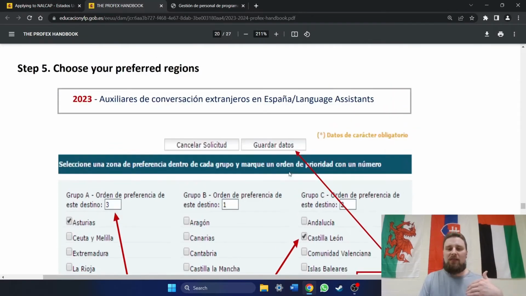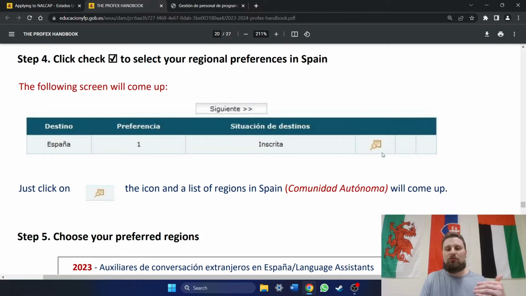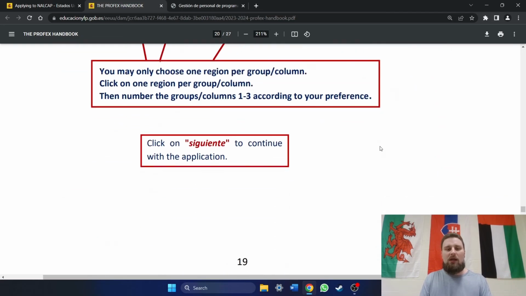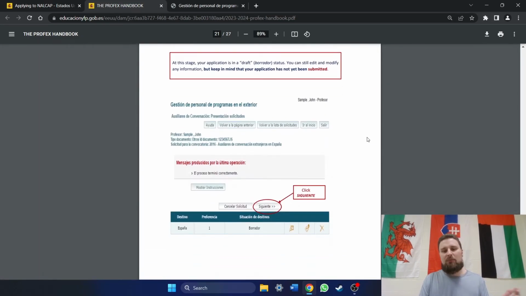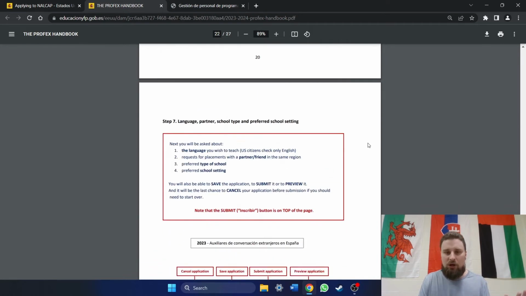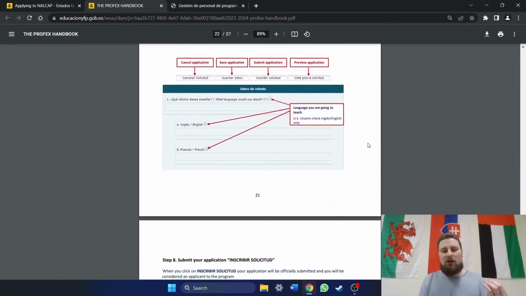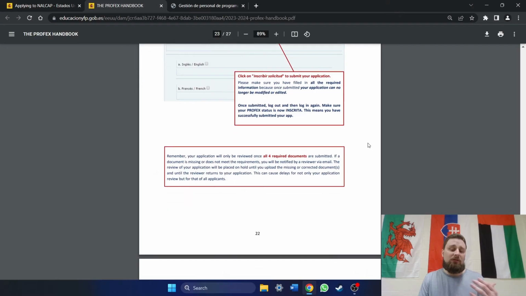And again, once you've done that, then the little box with the check mark will change to this icon if you go back through, okay? So the last thing that I really want to talk about, because most of the rest of the stuff in the handbook is all very straightforward, okay? The last thing I want to talk about very briefly is the inscrita number.